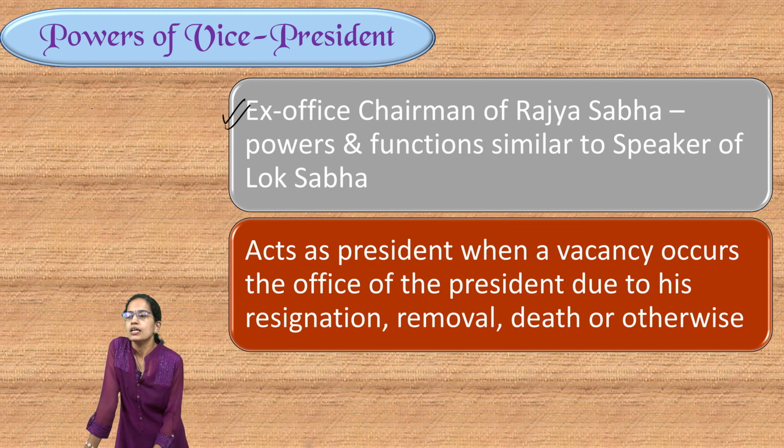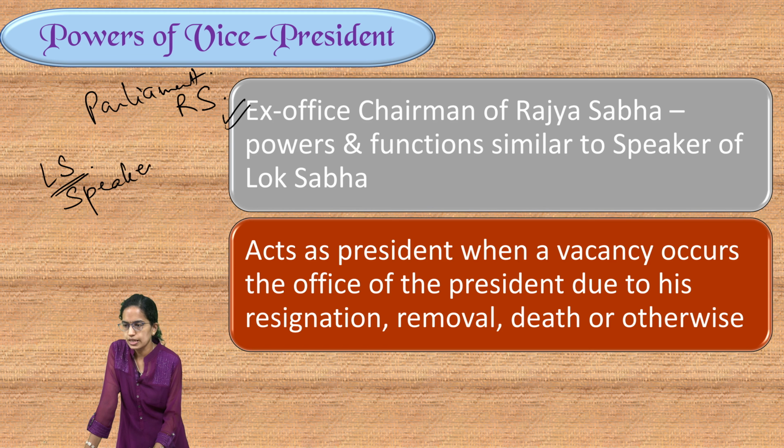What does that mean? In the Parliament, we have two houses, the lower house and the upper house. Lower house or the Lok Sabha and the upper house or the Rajya Sabha. Now, in lower house, one who presides the session is known as the speaker. However, in Rajya Sabha, the person presiding is known as the ex officio chairman of Rajya Sabha. And who is the ex officio chairman of Rajya Sabha?